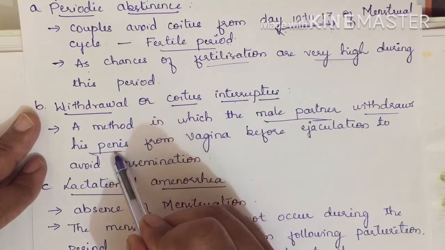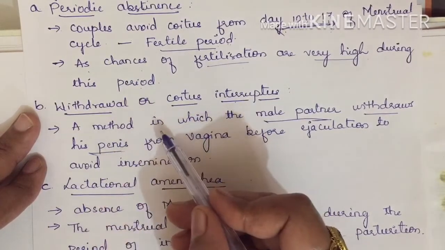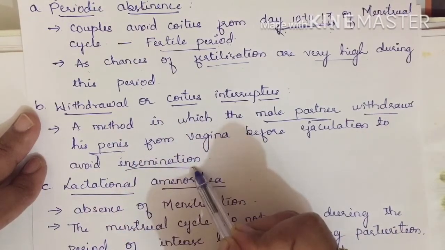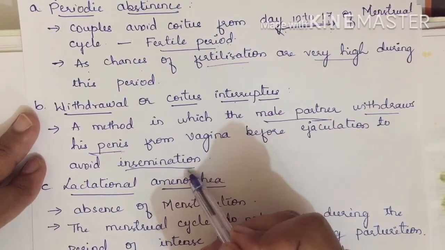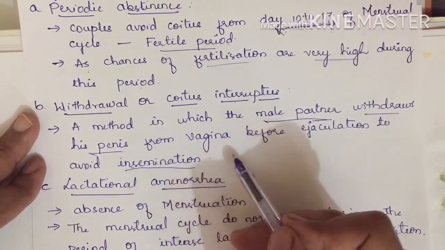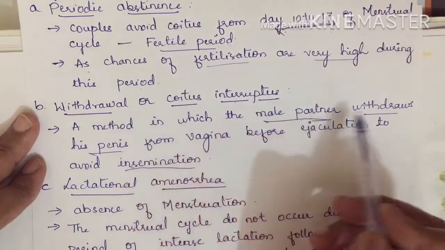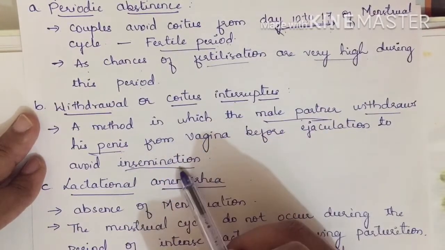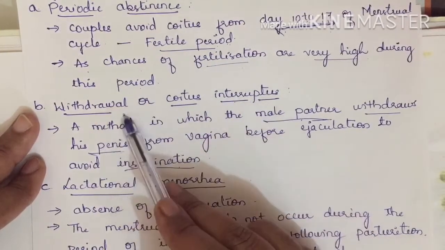So during coitus, if the male partner withdraws his penis before ejaculation of sperms in the vagina, then it can avoid insemination. Insemination does not take place inside the vagina; it can take place outside. If it takes place inside the vagina, then it is danger, as fertilization can occur. If it is outside, then the sperms do not reach the vagina, nor the ova. So it is a method in which the male partner withdraws his penis from the vagina before ejaculation to avoid insemination. Coitus is interrupted, stopped or withdrawn.